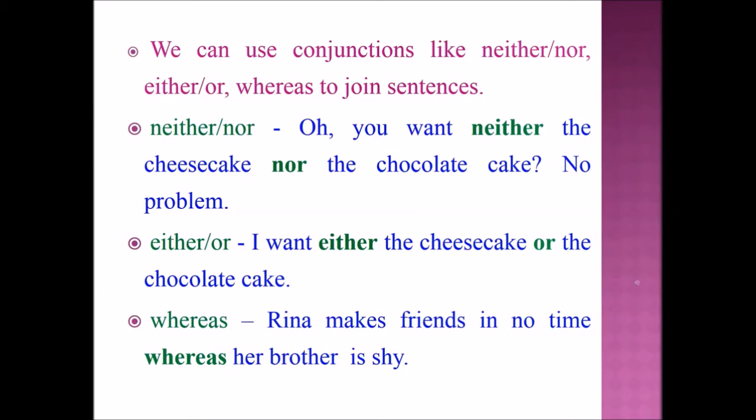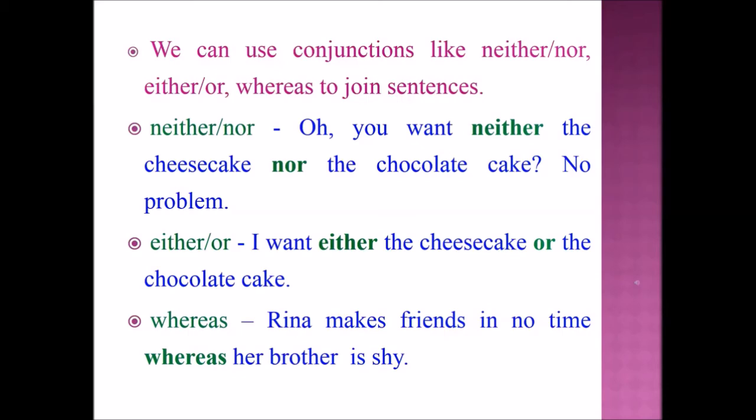First, let's see about neither nor. Example sentence. Oh, you want neither the cheesecake nor the chocolate cake? No problem. Next, let's move on to either or. Example sentence. I want either the cheesecake or the chocolate cake.